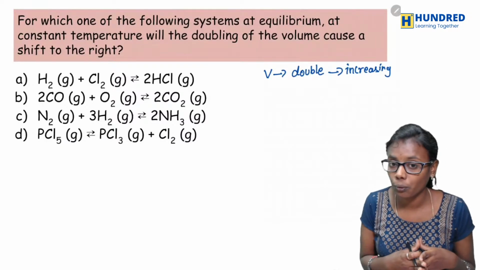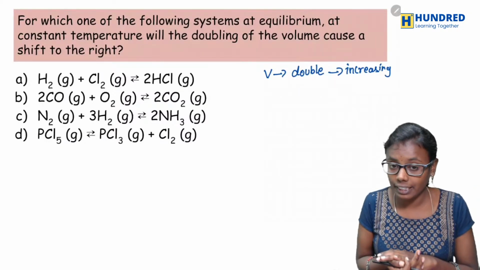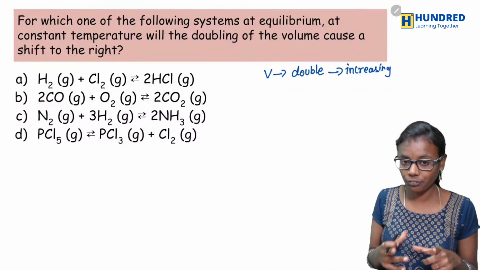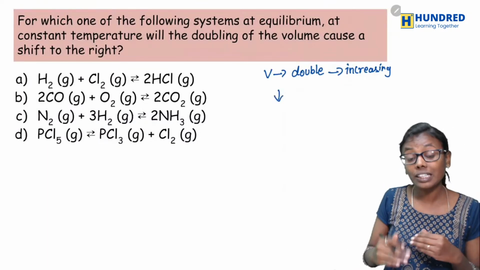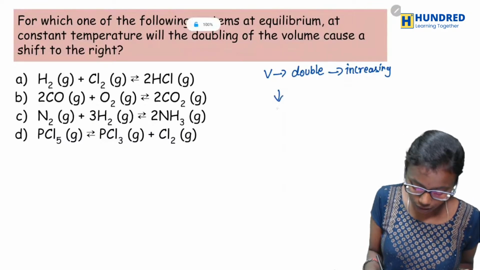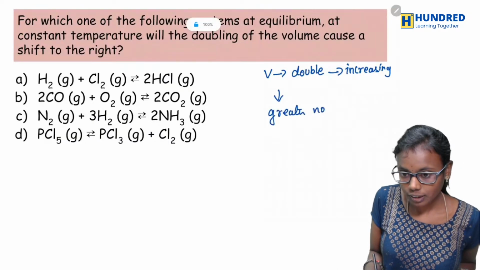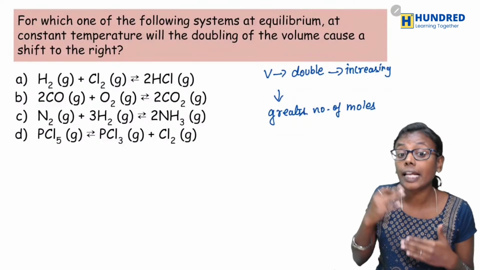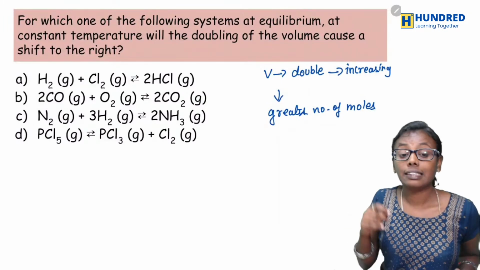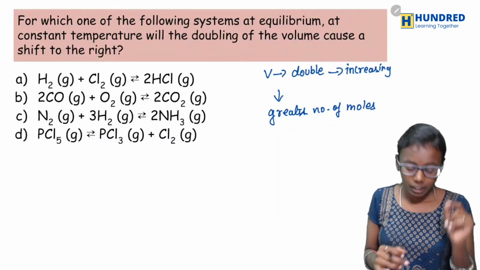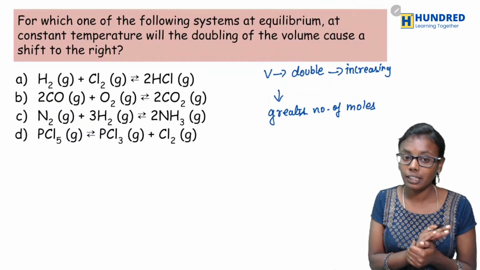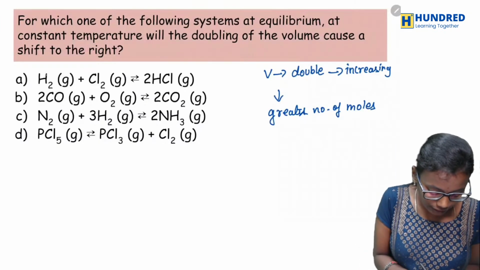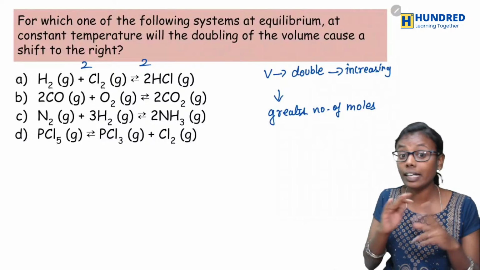But how? See, always remember, according to Le Chatelier's principle, when you increase the volume, the equilibrium will shift to the side with the greater number of moles. Yes, it would shift to the greater number of moles. So now see the gaseous state. Here everything is in gaseous state, right? So now see the number of moles in the reactant and product. In the first one, it is 1 plus 1, 2, and here too it is 2. So it is equal, right?